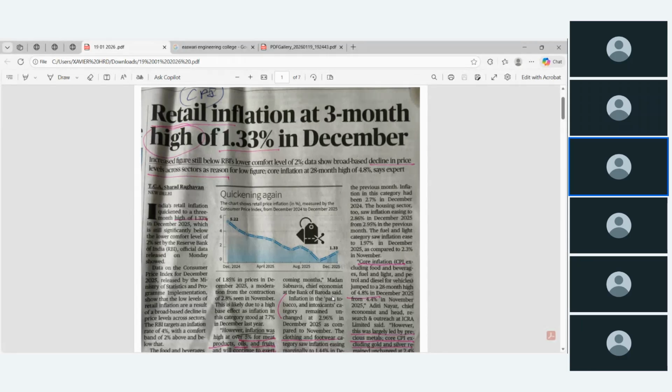When people think about the present government, if something goes very badly, they say this government could not control the onion price, could not control all commercial or consumer products. So in simple terms, we can say inflation is the rate of increase in price over a given period.